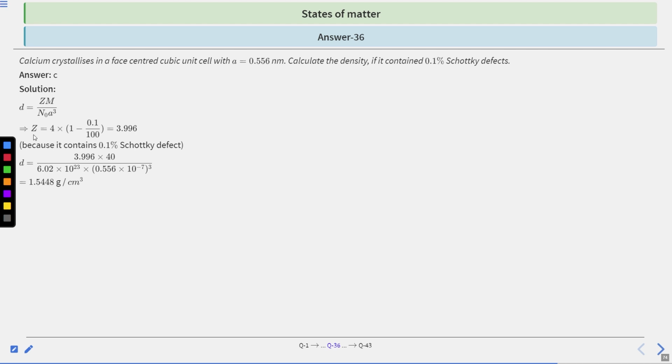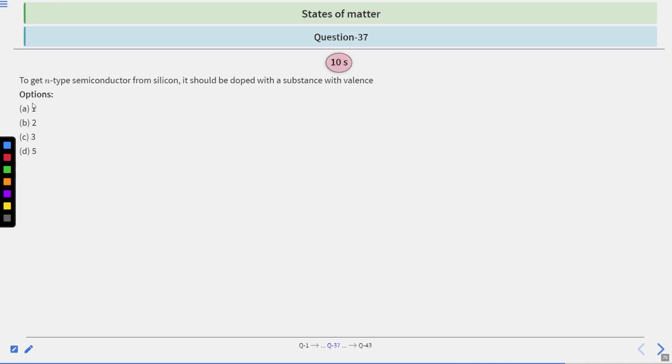So the correct answer will be option C. So the density formula is this. Putting the values, we are calculating the Z value, that is 3.996. Because it contains 0.1% Schottky defects, D will be this, which is coming out as 1.5448 gram per centimeter cubic. So option C is the correct answer. Moving on to the next question, question number 37.